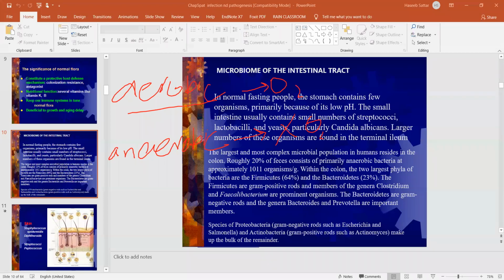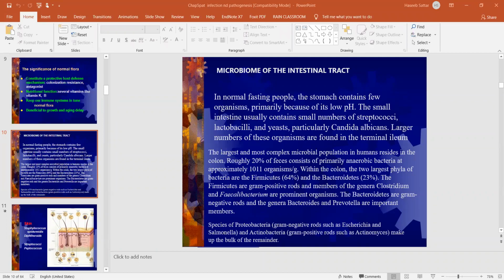So in the large intestine, these bacteria play an important role. They play an important role for immunity, and they also prevent certain disorders. This is a very important point.